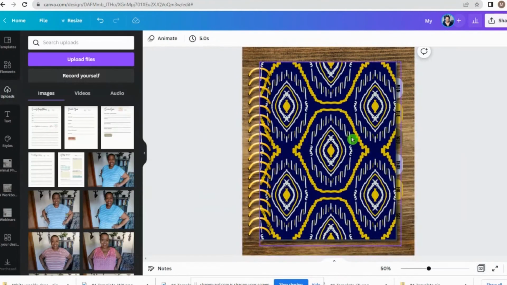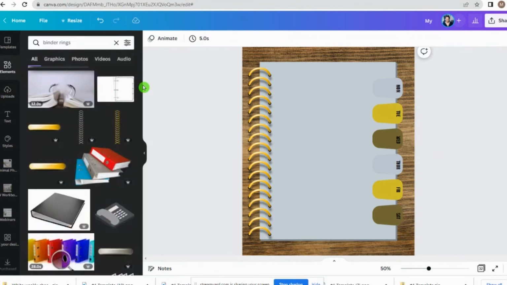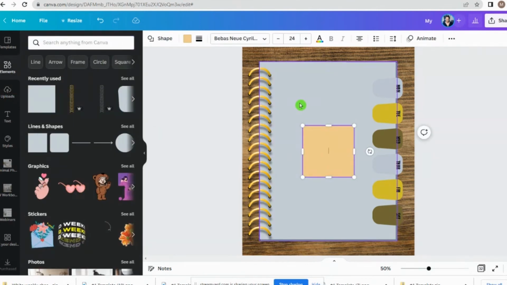So say for instance, you click on that end page and you bring it forward and you say, you know what? I don't want the cover page though. I don't want it to be the same. So you're going to just click on that. You're going to delete it. You're going to come here to elements. And let's say we'll just grab this piece here,